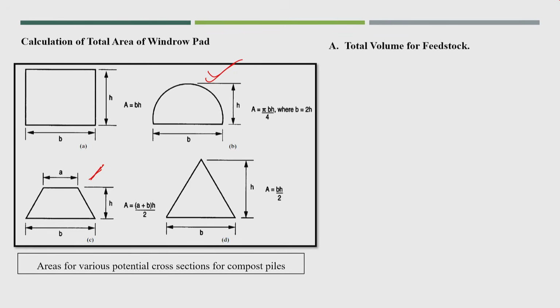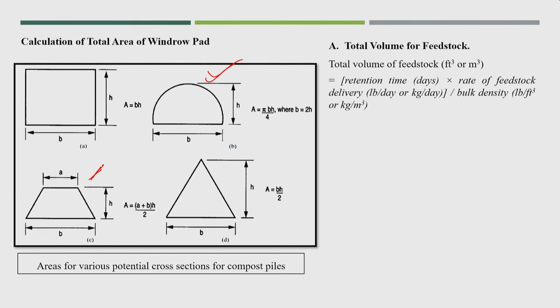First, we calculate the total volume of feedstock in cubic meters. That is the retention time, which is nothing but the composting period. Normally, as I explained, 60 days or 90 days are required for the degradation process.